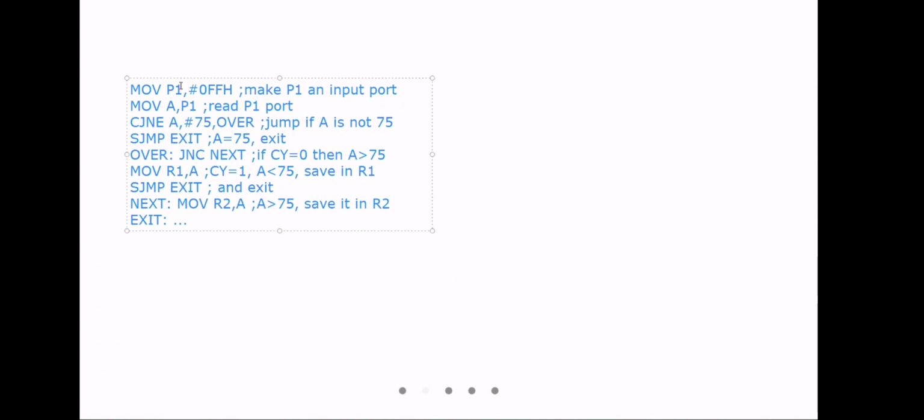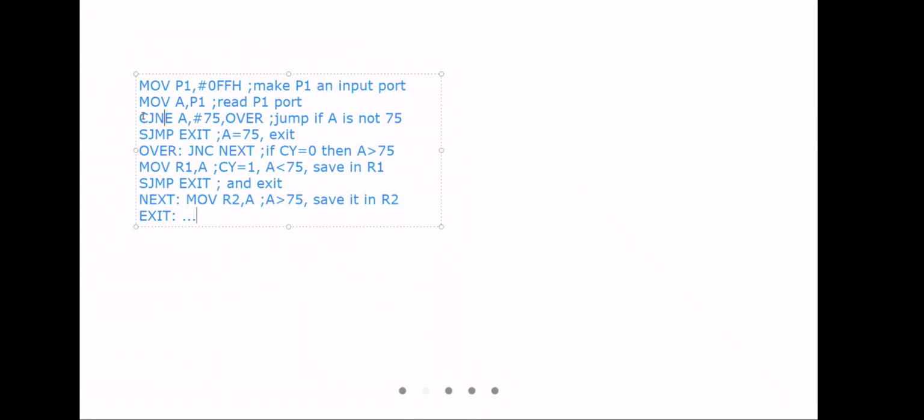First, FF to P1 to make port 1 an input. Then I bring this P1 port to A, because to read the P1 port, I bring it to A. This line.